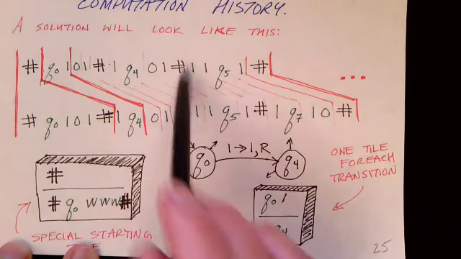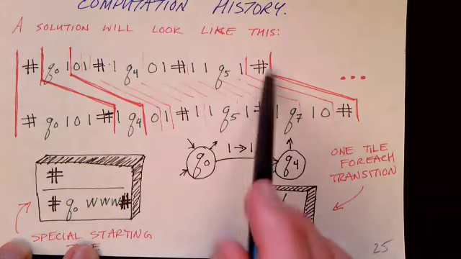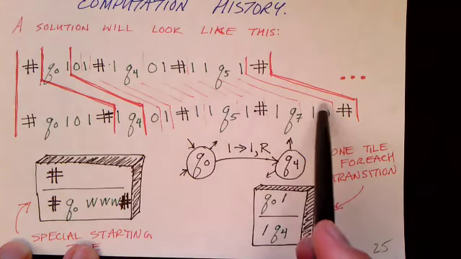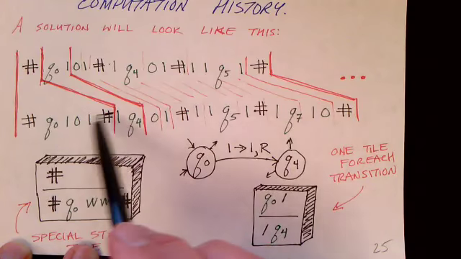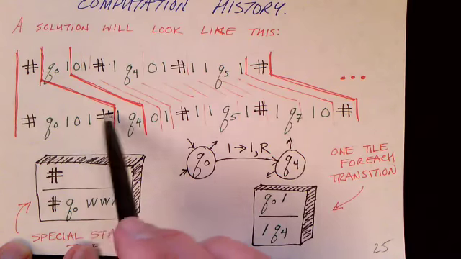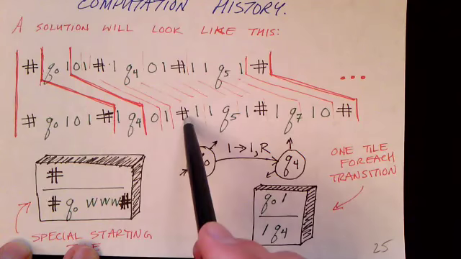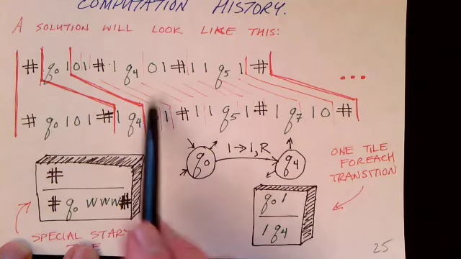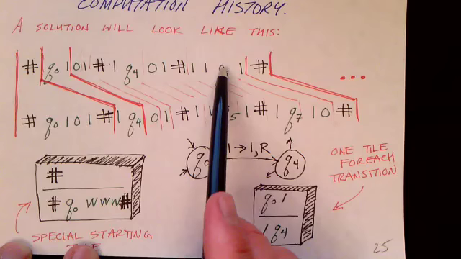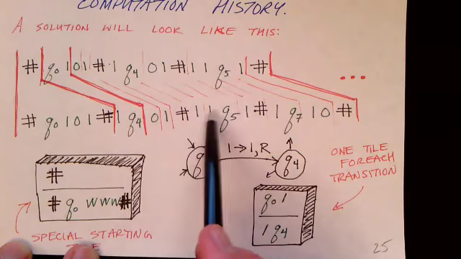Okay, we follow through and everything matches just right, at least as far as I've drawn it. And these strings are computation histories. So you see a number of configurations separated by pound signs. And let's just look at the bottom string. The top string is identical, so let's just look at the bottom string.